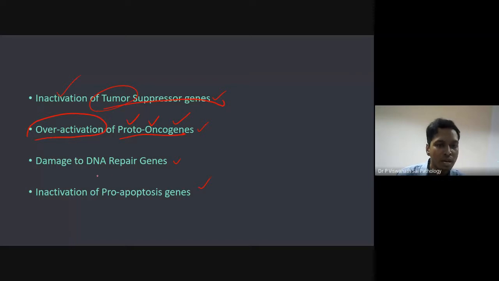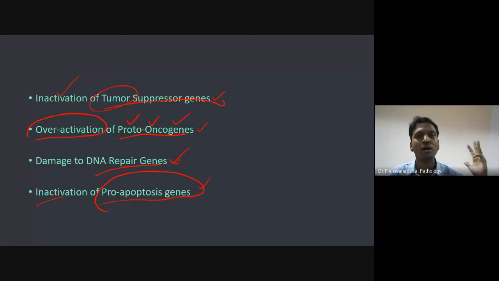Next is DNA repair genes. Whenever your DNA is damaged, it has to be repaired. When it is not repaired, if the cell lives on, it will predispose to neoplasia. And lastly, we have inactivation of pro-apoptosis genes. Normally a cell, whenever it has damage or when the cell is old, it has to die. If for some reason it is not dying because of inactivation of these pro-apoptosis genes, what will happen? The cell will become immortal, and the immortal cell will start dividing. So: tumor suppressor genes, proto-oncogenes, DNA repair genes, and lastly, pro-apoptotic genes.